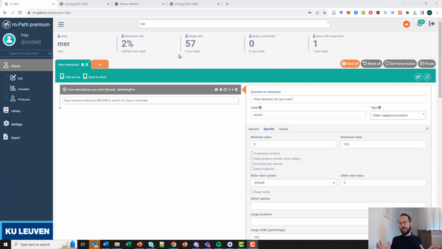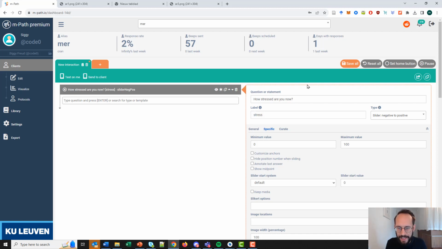So in the final part of this webinar, we will talk about how to implement this slider scale in MPOT and change all the settings to counter the disadvantages we previously talked about. So we have here a question, how stressed are you now? Here is the question or statement. We have it labeled stress, and it is indeed a slider type. And now we can change the settings. We have general settings, specific settings, and curate settings. And here we will mainly focus on the specific settings. These are settings that are specifically made for the slider scale.